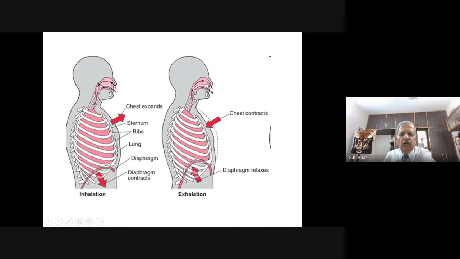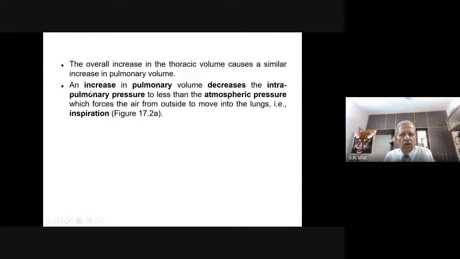That means it is a passive process during which the volume is reduced and the pressure increases. Because of the reduction in volume and increase in pressure, the air is now forced out through the nose, from the lungs to the atmosphere. This is what exhalation or expiration is. So the overall increase in the thoracic volume causes a similar increase in pulmonary volume. This is during inspiration.